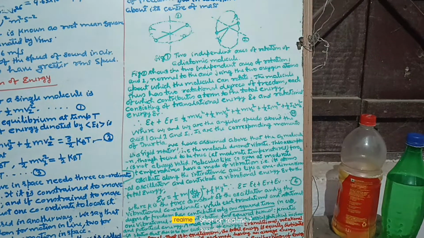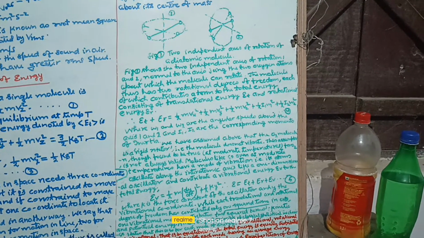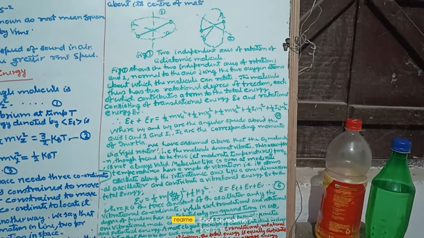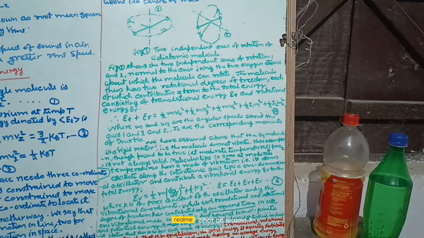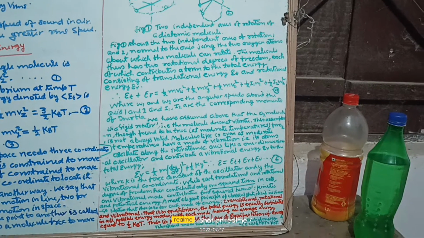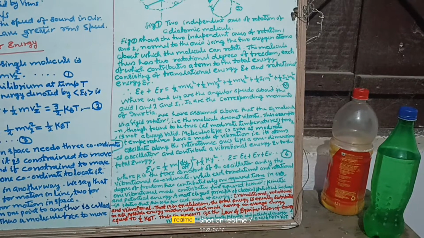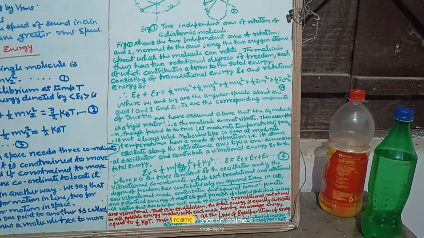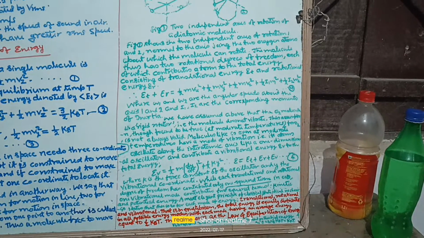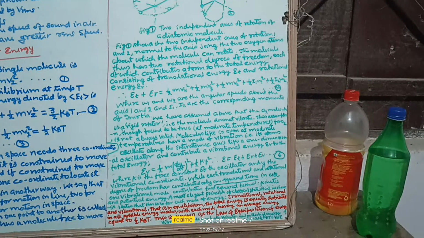A most elegant principle of classical statistical mechanics, the principle of equipartition of energy, states that this is so for each mode of energy